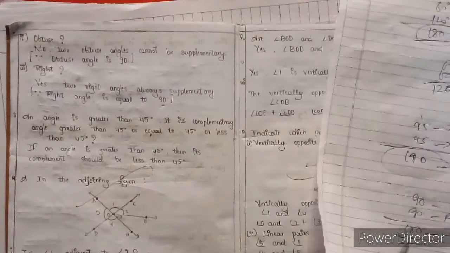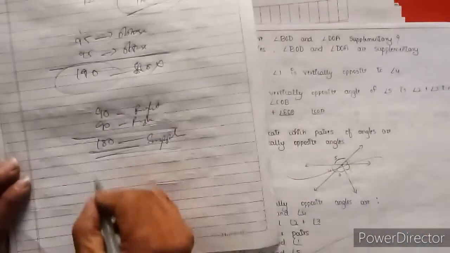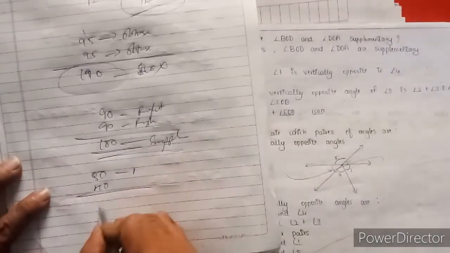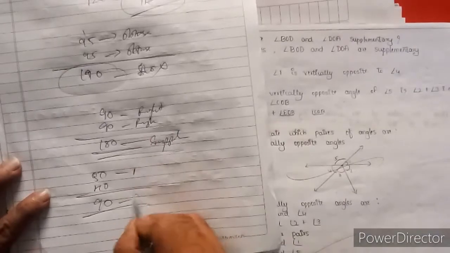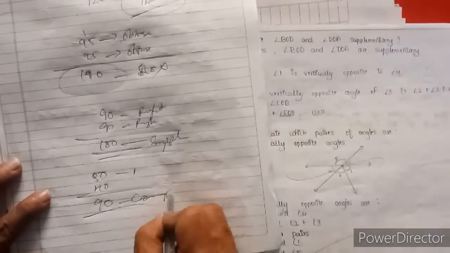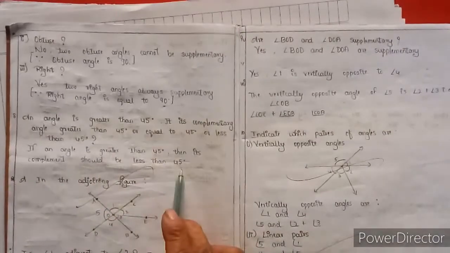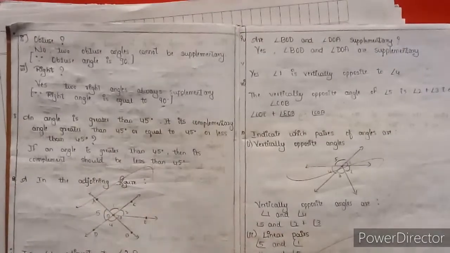Assume one is 50 degrees and the other is 40 degrees. If you add, it forms 90 degrees, that is a complementary angle. So it should be less than 90 degrees, less than 45 degrees. Okay. Next,